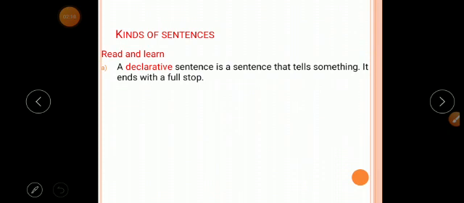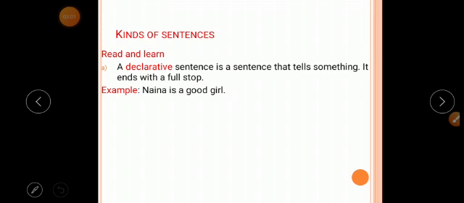Look at the first one, declarative or assertive sentences. A declarative sentence is a sentence that tells something, and the sentence ends with a full stop. Okay, now let me tell you the definition. A sentence which makes a statement or an assertion is called an assertive or a declarative sentence.